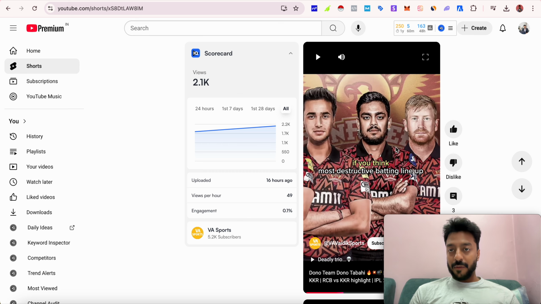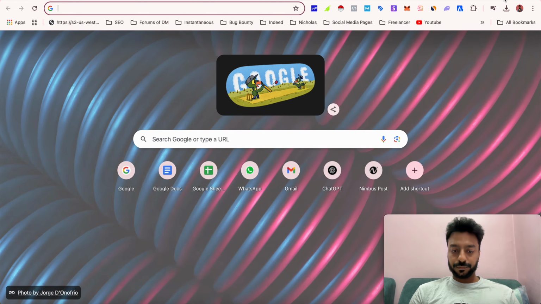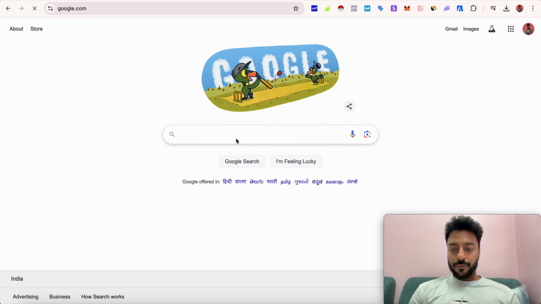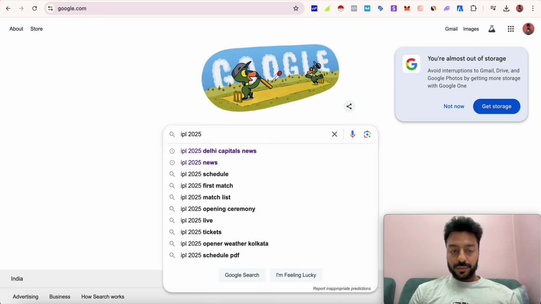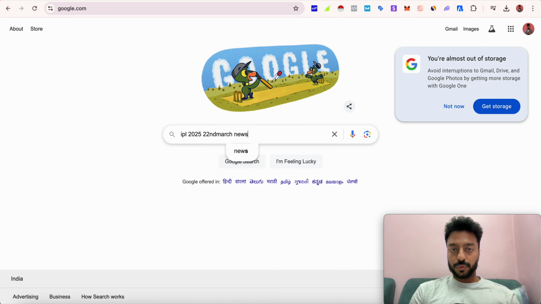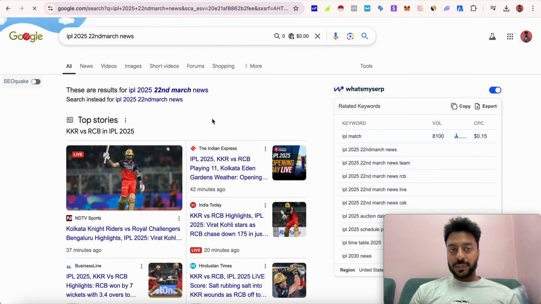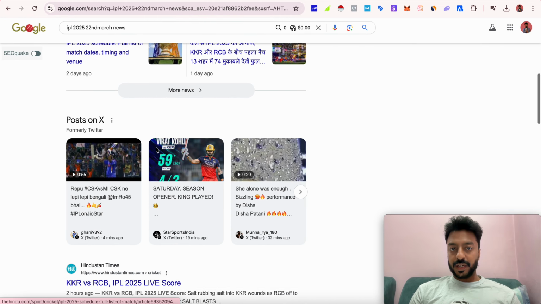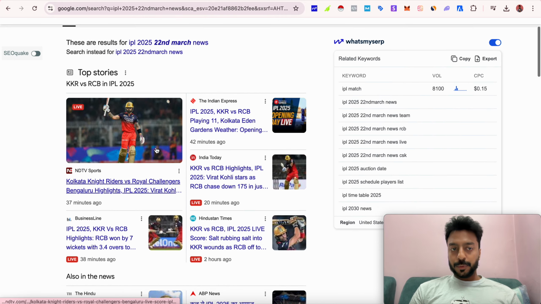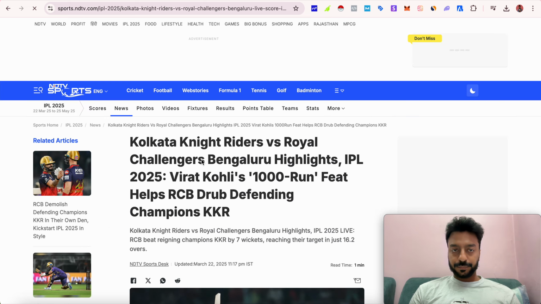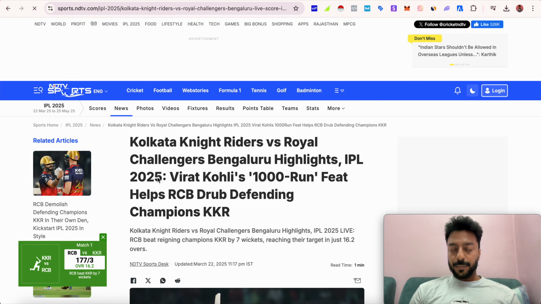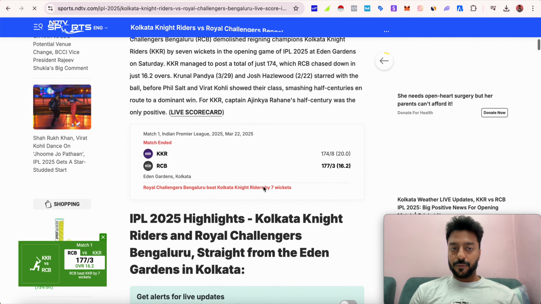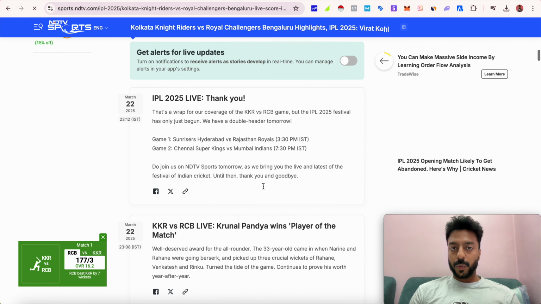The first thing that you have to do is find the topic. For that, you just have to go on Google and search for, let's say, IPL 2025, today 22nd March news. The moment you search it, you will get a lot of stories, right? I'm just gonna pick up the top story right now, which is Kolkata Knight Riders versus Royal Challengers Bengaluru highlights IPL 2025. Now this is a story that I have got. Now I want to make a video on this one.